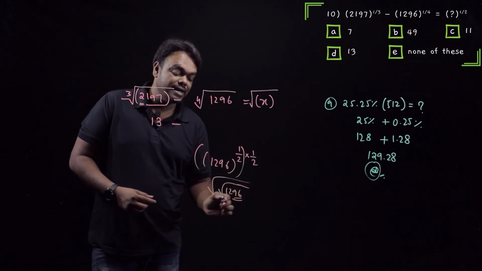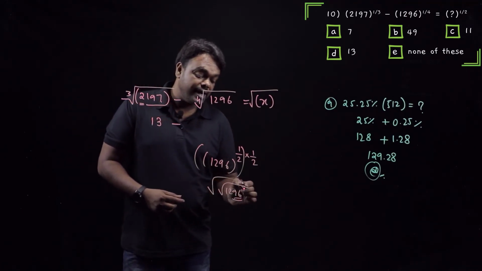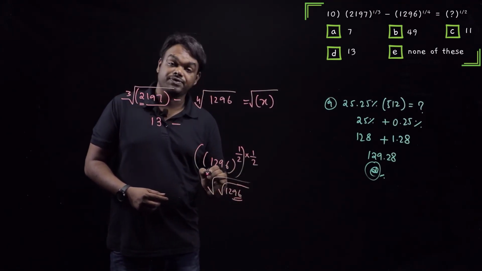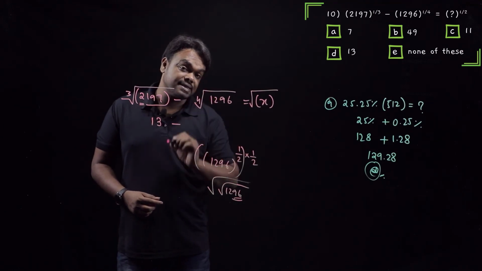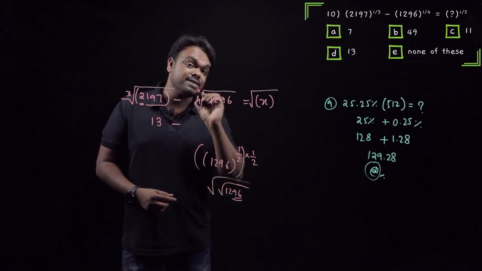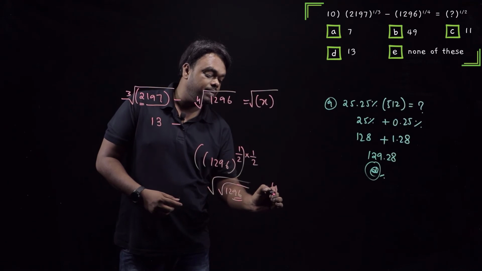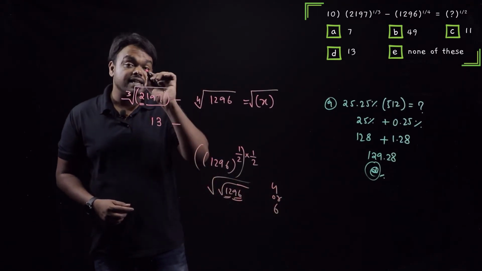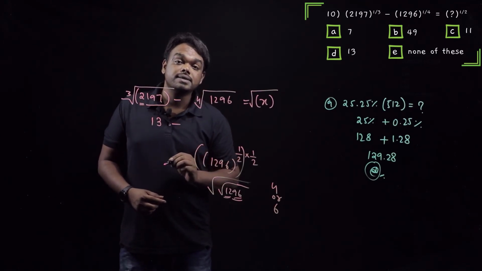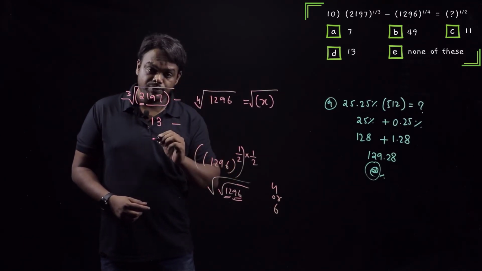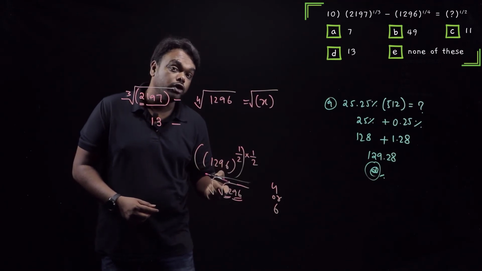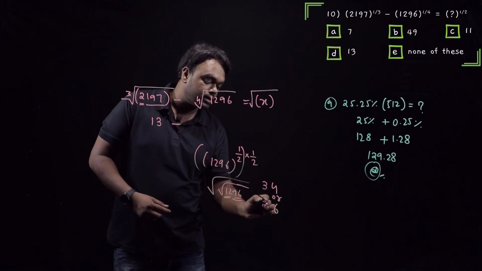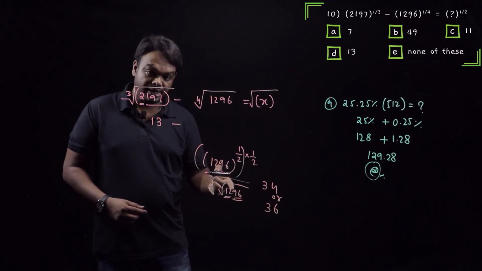What happens? 96 we have here. So 96, unit digit is 6, separating the last 2 digits first. Unit digit 6 comes from which digits? 4 square 16, 6 square 36. So my unit digit can be either 4 or 6. Now, 12 is there. Nearest perfect square to 12 is 3. 3 square 9. If I take 4, 4 square 16, going beyond 12, we should not take it. So 3 square 9, so 34 or 36 is my answer for this part.